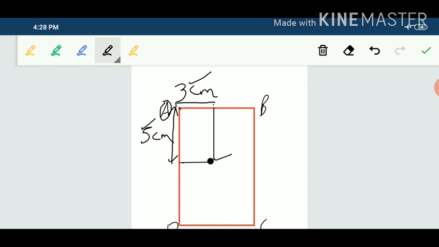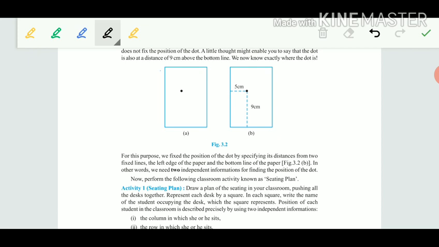So the position of this point is 3 comma 5, or you can also write it 5 comma 3. Here both are correct answers. So to find the position of any object, we need two independent pieces of information. From that information we can find the position.